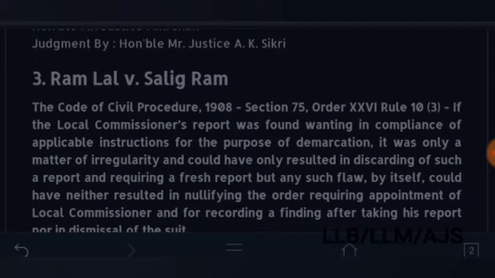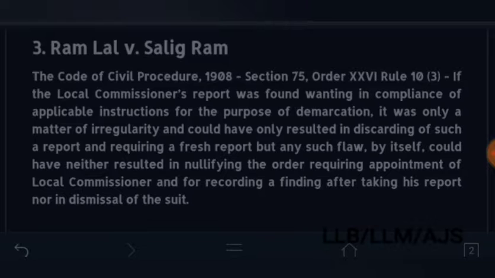After this, another case, case number 3, Ramlal versus Salig Ram. The Code of Civil Procedure 1908, Section 75, Order XXVI, Rule 10(3).